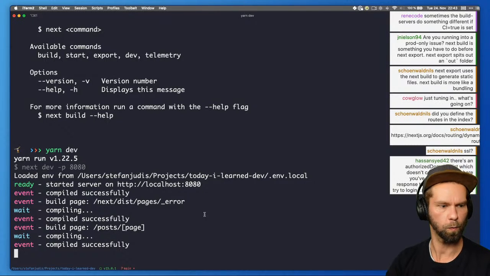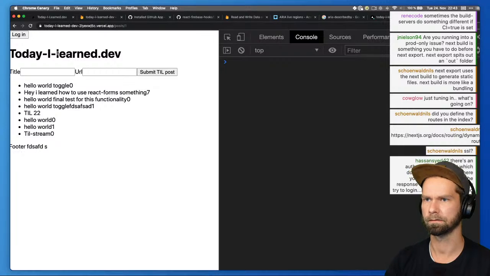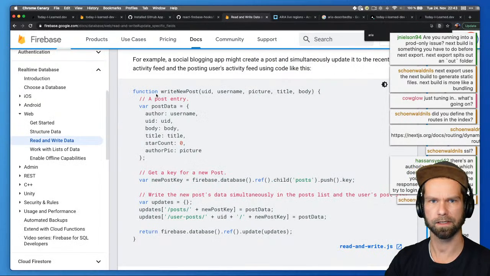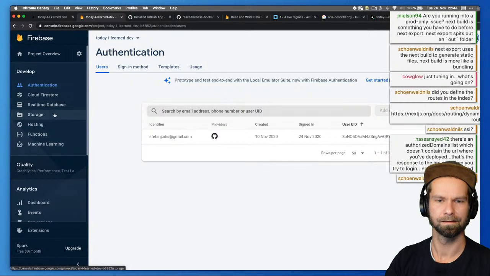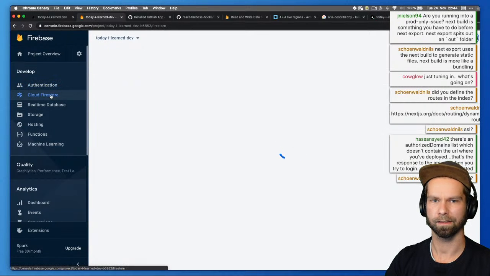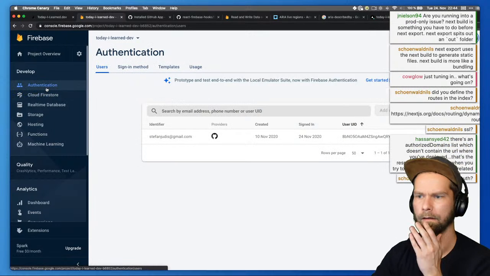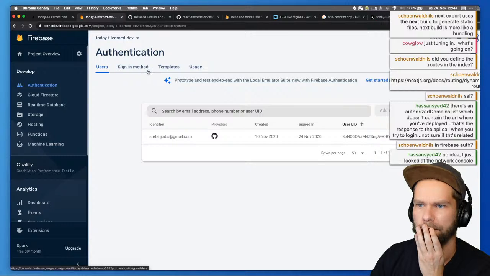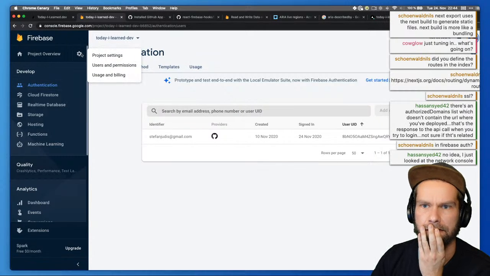Ooh, Hassan, where do I define authorized domains? Is that in Firestore? Firebase, Firestore, whatever it's called. So we're here in Firestore. No, we're in authentication. And we have here my one user. Settings, maybe?